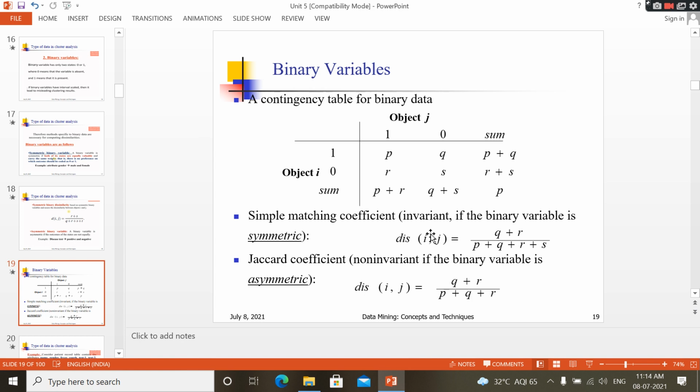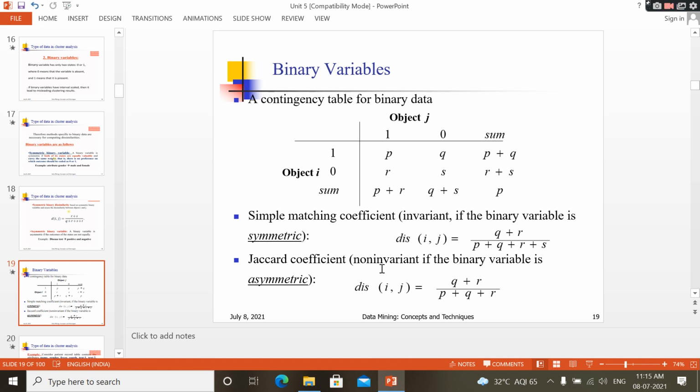For the simple matching coefficient, you have to find out the dissimilarity. Dissimilarity of i comma j equals q plus r by p plus q plus r plus s. So in this contingency table, what is q? 1 0, the number of 1 0s. How many 1 0s do you have in the two rows for the two objects, i and j? Next, r means how many 0 1s you have in those two rows. So you have to calculate and substitute the values here.